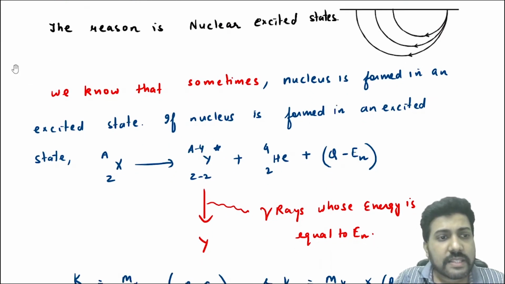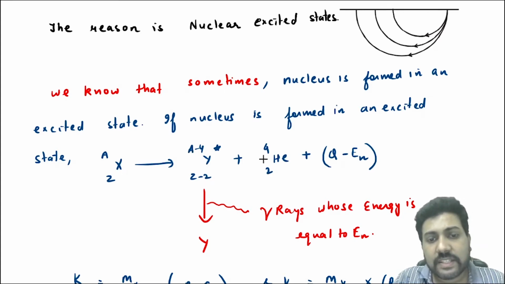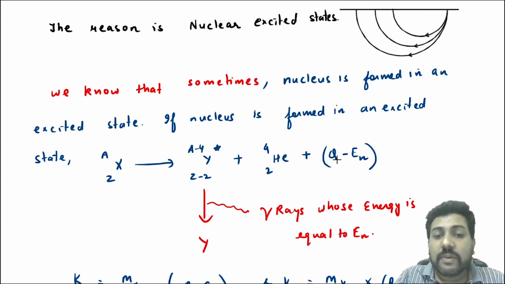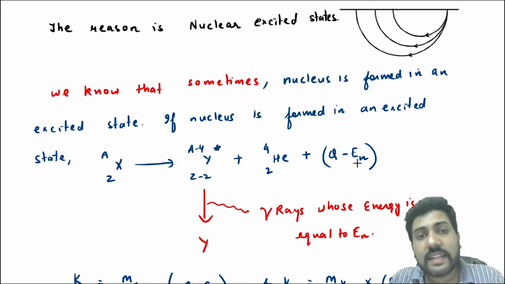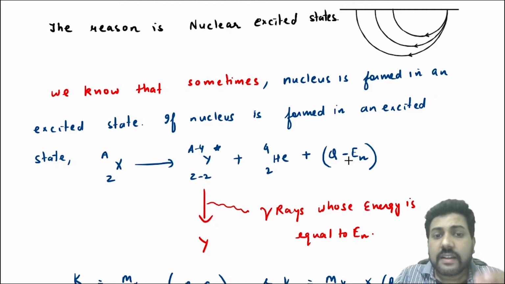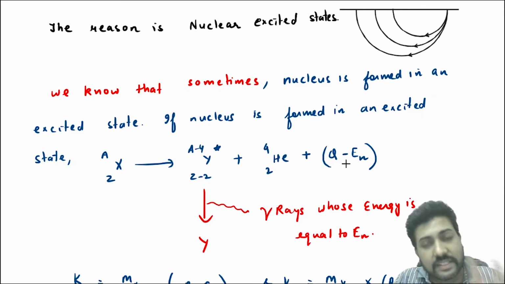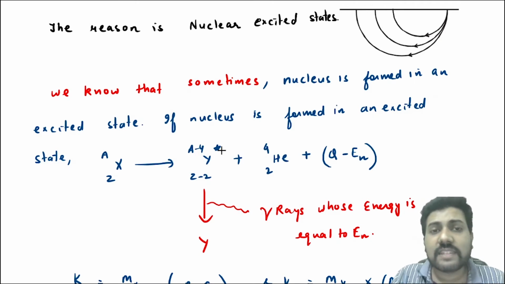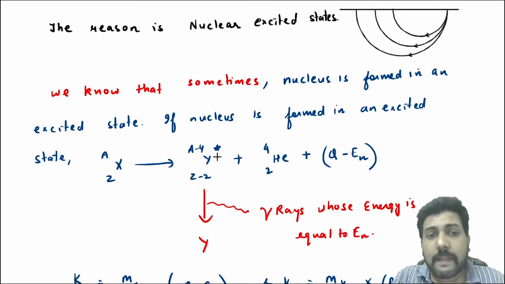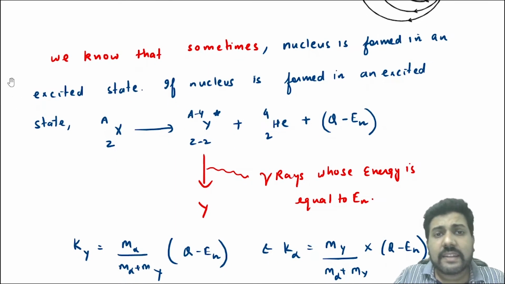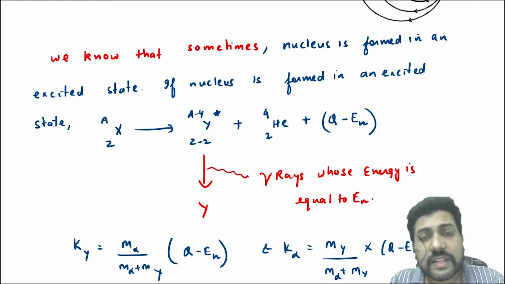Then X(Z, A) gives Y(Z minus 2, A minus 4) plus He(2, 4) plus Q. Now instead of Q, this time we will write Q minus En, as I told you in the previous slide. The energy released is still Q, but out of this Q, En amount of energy is utilized for the excitation of the nucleus. This En can be E1, E2, E3, depending on which excited state the nucleus has gone to.